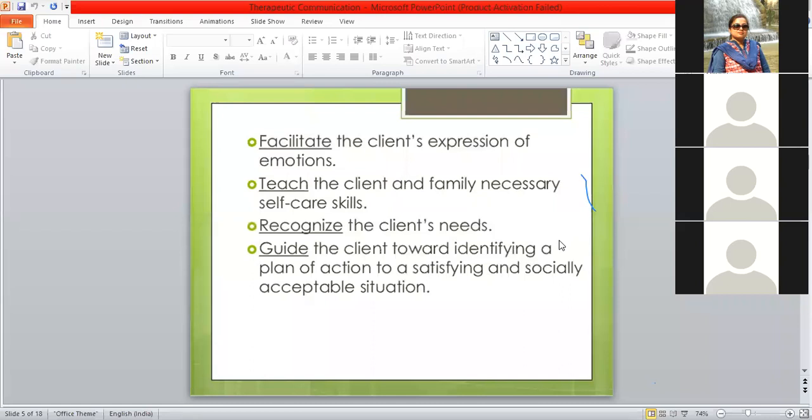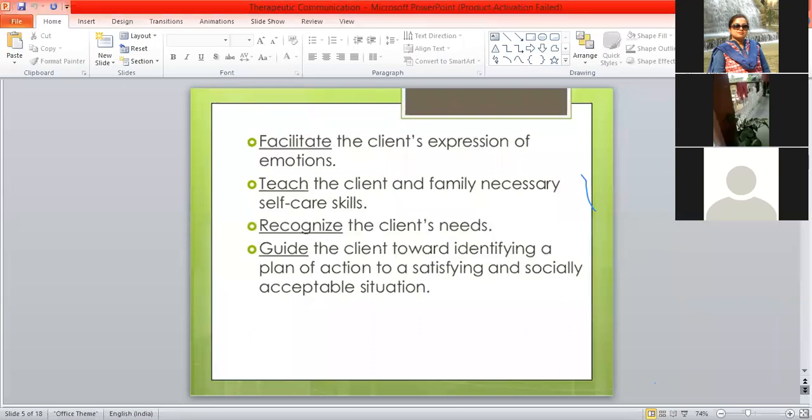Both the nurse and the patient plan the interventions, and then together they do the implementation. As a nurse, you also have to guide them to socially accept the particular situation they are suffering from. Is it clear to you up to this? Yes, ma'am.